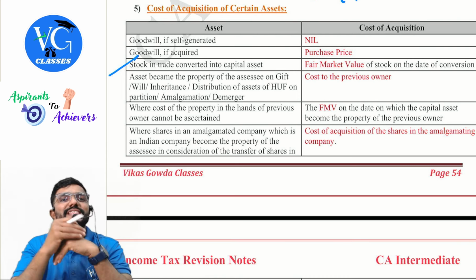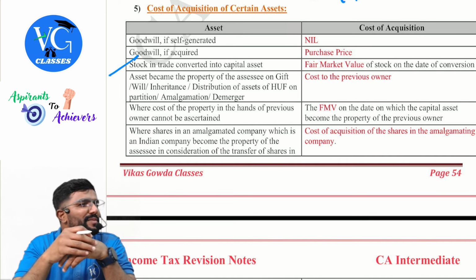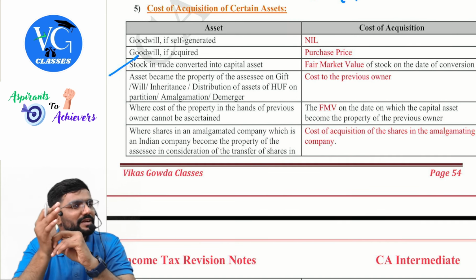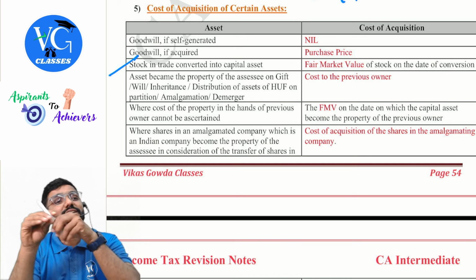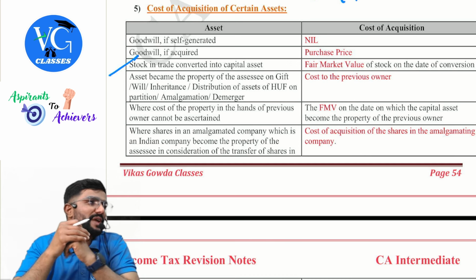Especially when it comes to inheritance and all, parents would have planned, but still assume, sir, suddenly they died. I don't know the cost of it. How will we do it? Cost of acquisition is zero, na? No. Whatever is the FMV of the asset when the asset was purchased by the parents.